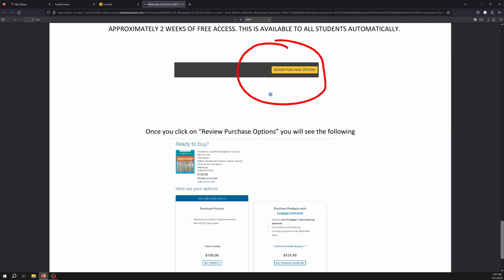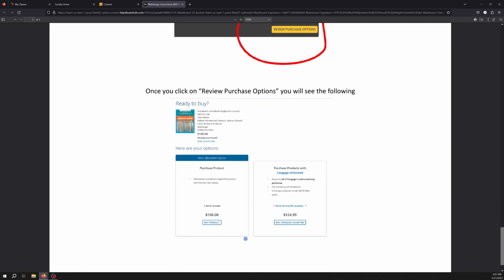And the reason for that is if you decide to purchase this through WebAssign itself, all right, you can save yourself some money. I tried to keep this as cheap as possible. And this is the cheapest option that I had available to me. So one-term access is just 4 months. But if you already have WebAssign, you may have more time left on that initial purchase that you made prior to my course.